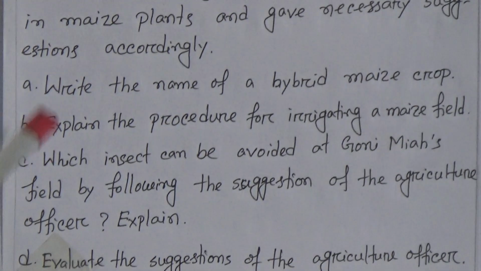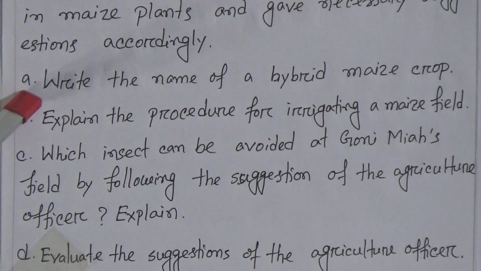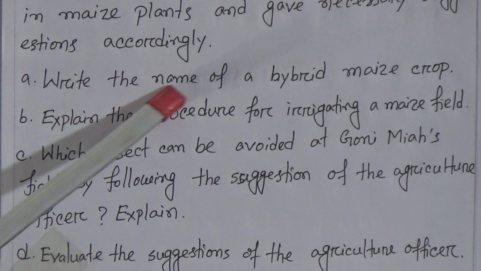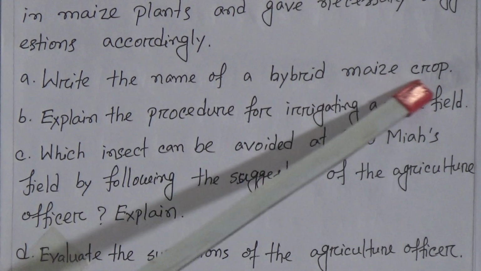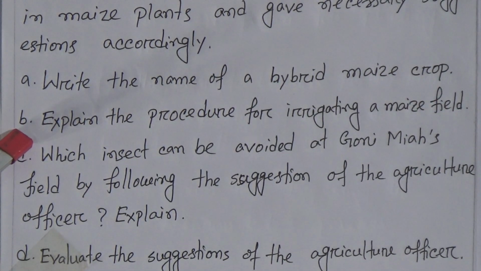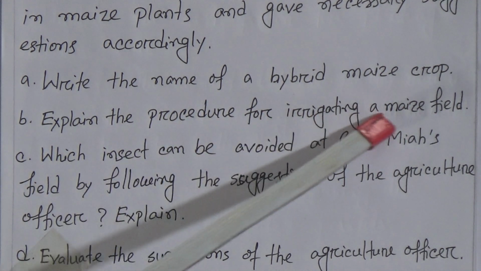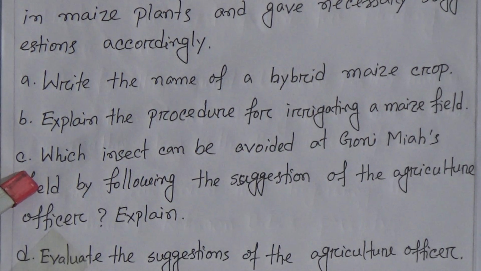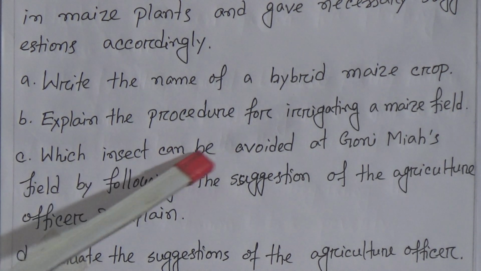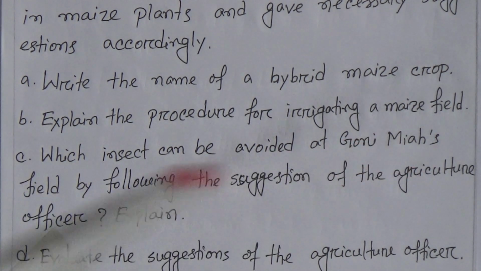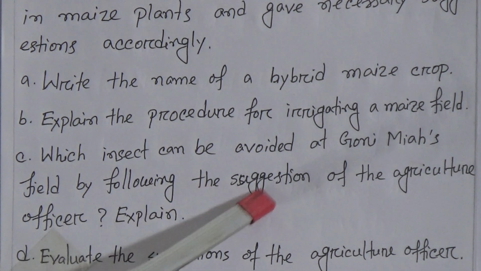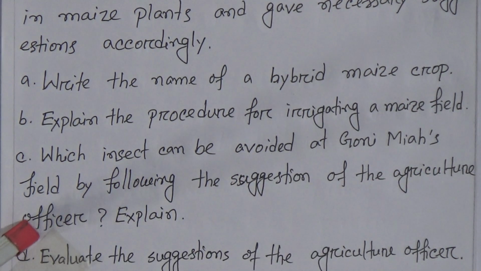Now we will see the questions. Question number A. Write the name of a hybrid maize crop. Number B. Explain the procedure for irrigating a maize field. Number C. Which insect can be avoided at Gonemia's field by following the suggestion of the agriculture officer?